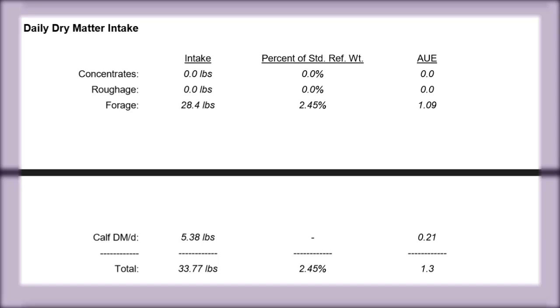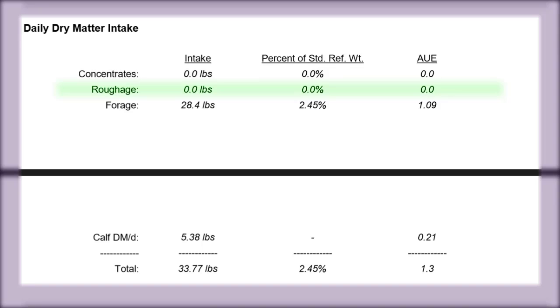This section of the report breaks down the total intake of your animal into four main groups. These are concentrates, roughages, native forage, and the amount of intake from your nursing calves, if applicable. Concentrates are feeds such as range cubes, protein tubs, bag feeds, etc. that you are feeding as a supplement or what you may be considering to feed your animals. Roughages are feeds that generally contain a high amount of fiber such as hay, silage, or stover.